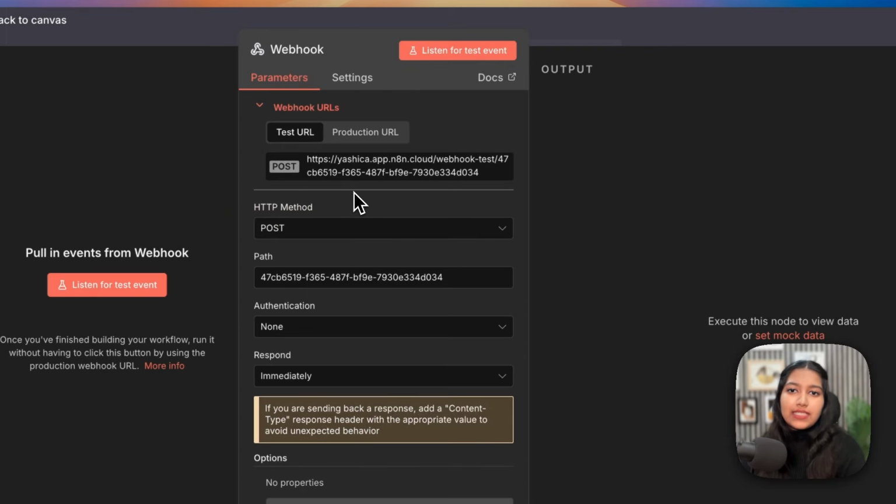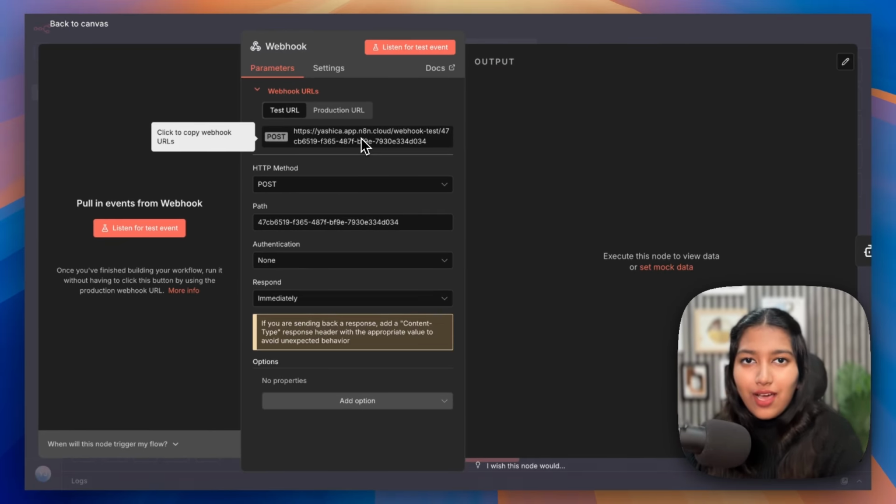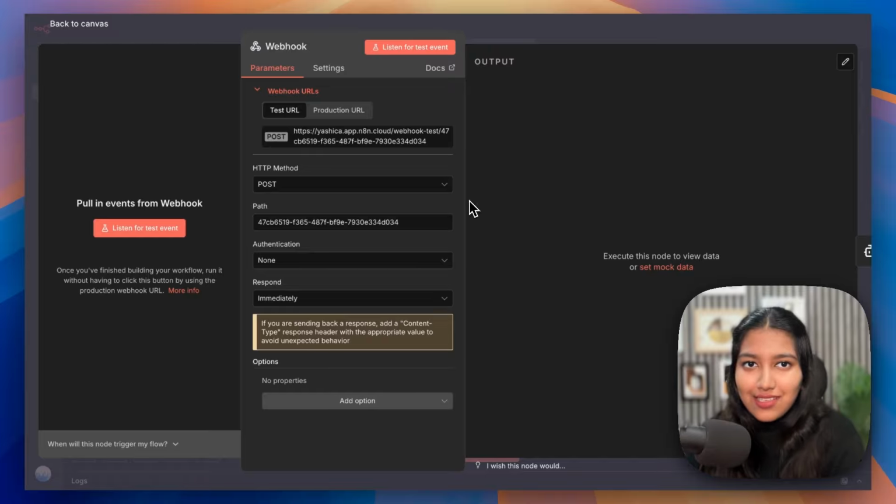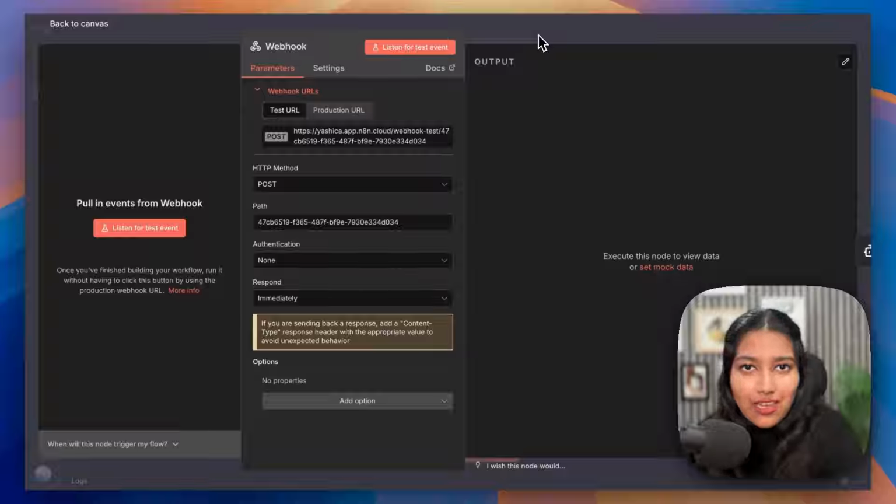So webhook is basically a URL which is going to allow both the platforms to connect. So ManyChat is going to send an API request to this URL, which is going to further run this automation and return the results. And inside ManyChat, we're obviously going to pass in whatever the customer has written, whatever their challenge is, so that the AI agent knows that.